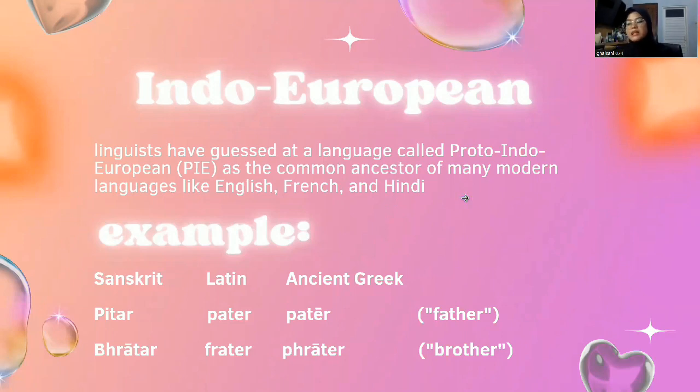In the Indo-European language family, linguists have guessed at a language called Proto-Indo-European as the common ancestor of many modern languages like English, French, and Hindi. As time passed, different groups of people started speaking differently, leading to the many languages we have today.